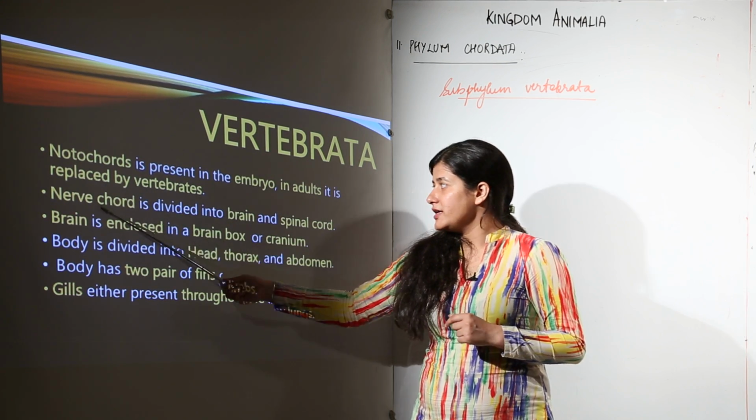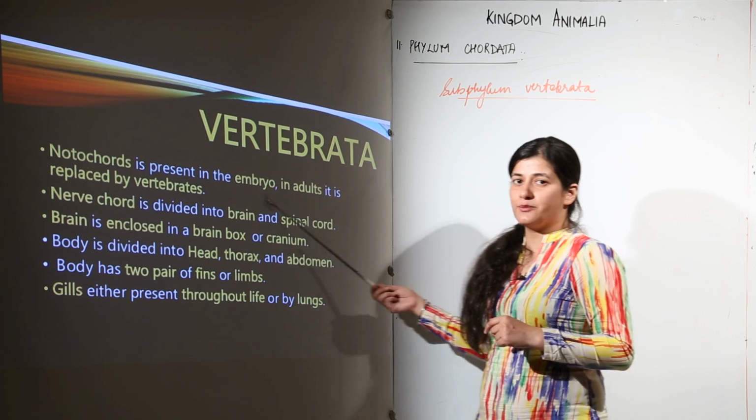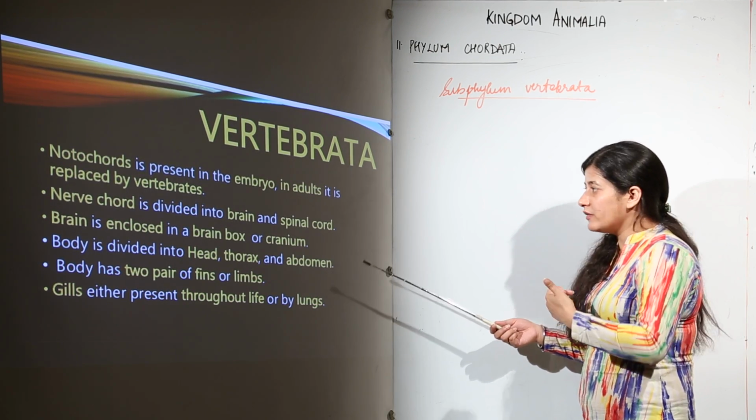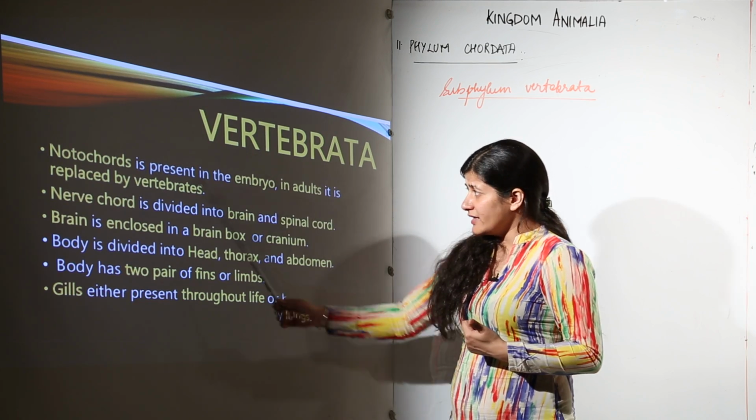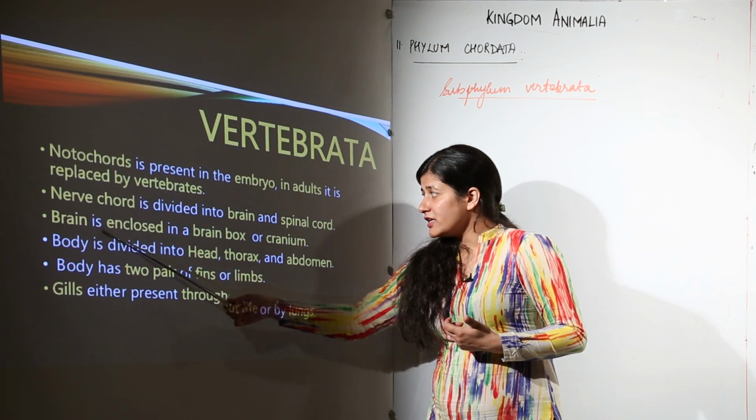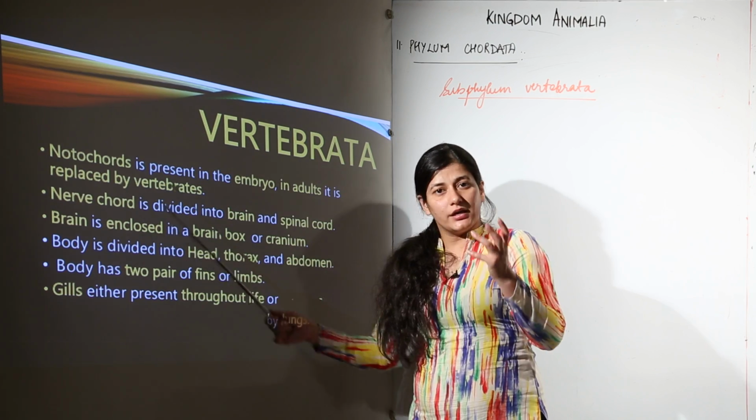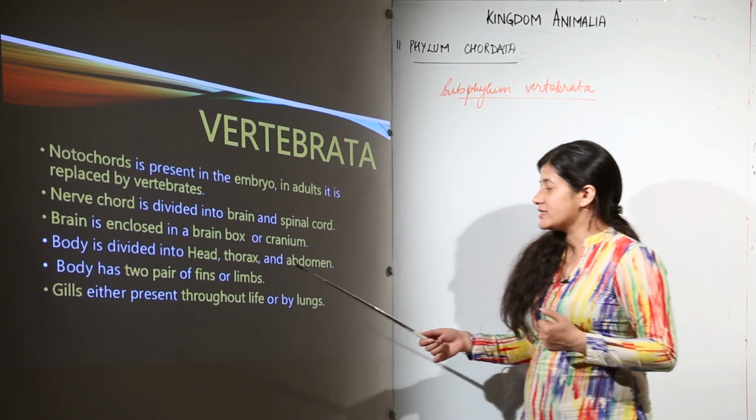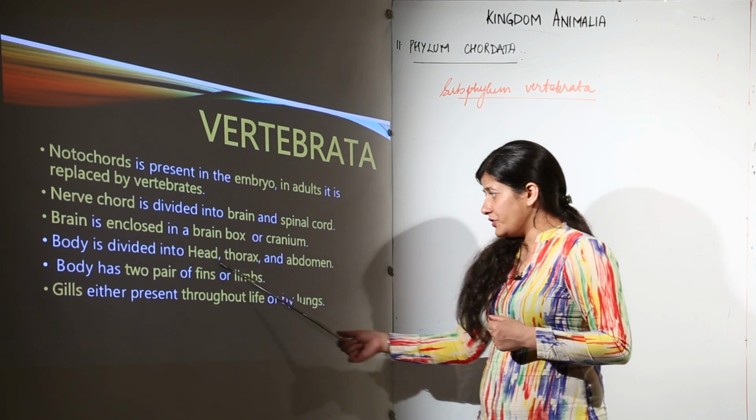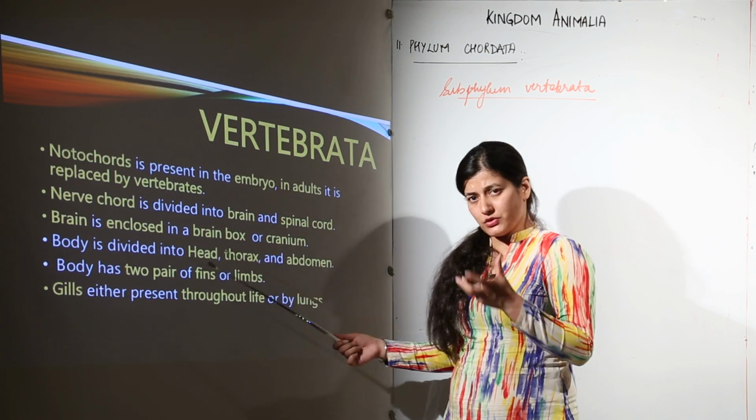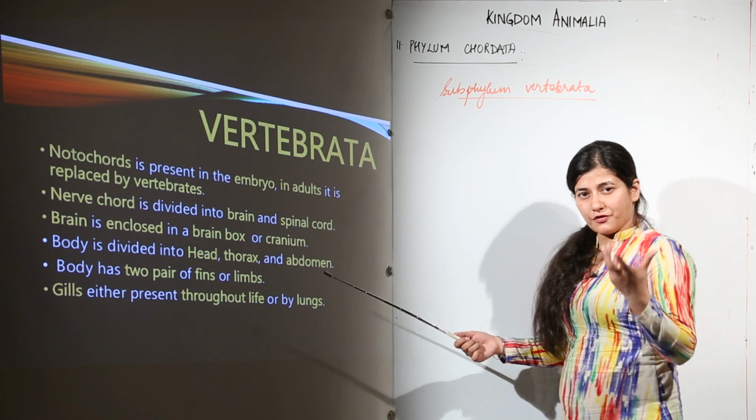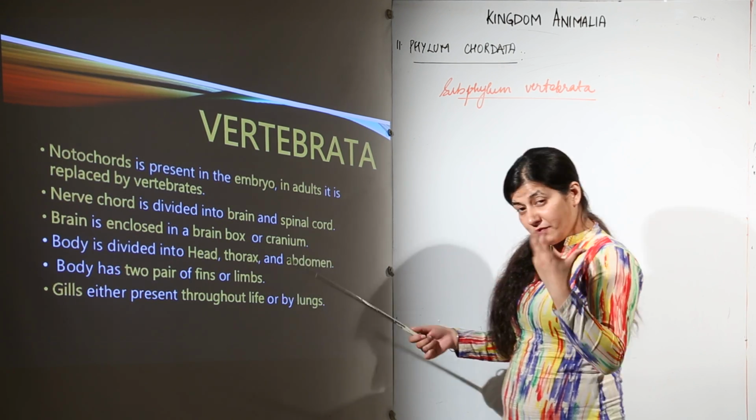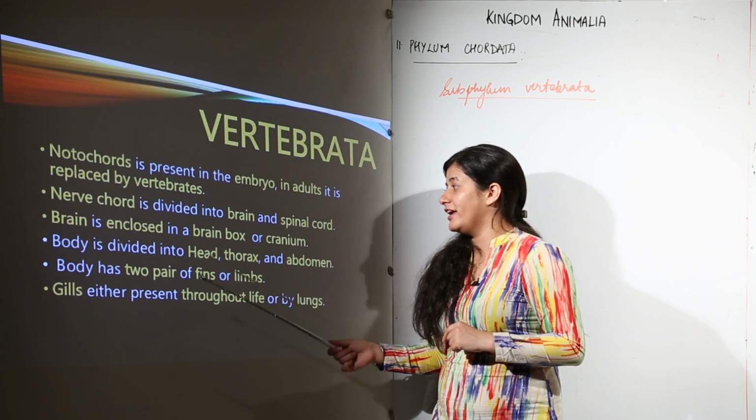The nerve cord is divided into brain and spinal cord. Now you see the complexity that is coming with each level as we are moving forward. The brain, that is part of the nerve cord, is enclosed in a cranium. Cranium is one of the characteristics for classifying further superclasses. The body is divided into head, thorax and abdomen. You saw this classification in the case of insects as well, but over here you would see a proper classification. Take your own example. We also fall under this Vertebrata subphylum only.